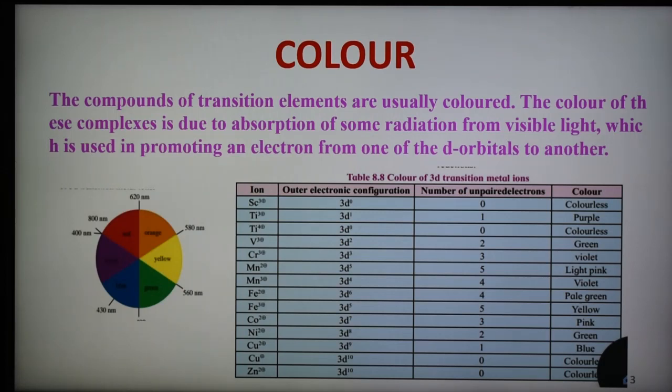And the third principle is that when white light is falling on a substance, and the substance absorbs some part of the radiation and some part is reflected, the color which is reflected by the substance is the color of that material. That is why all trees look green, because the leaves of the tree absorb all the colors except green color.